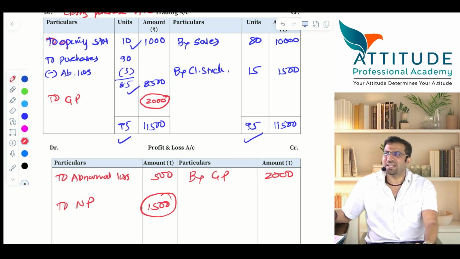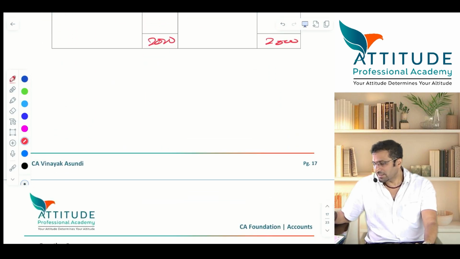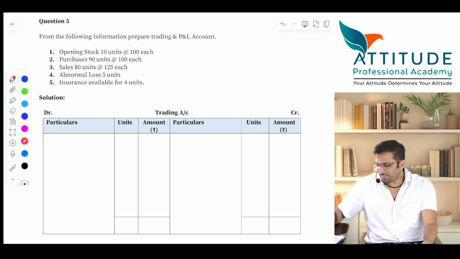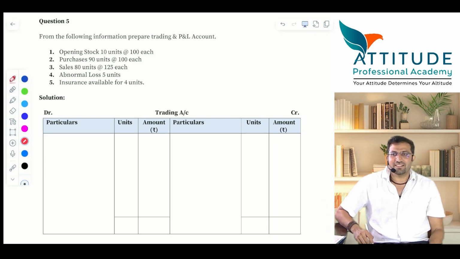When there is abnormal loss, there can also be an insurance claim.